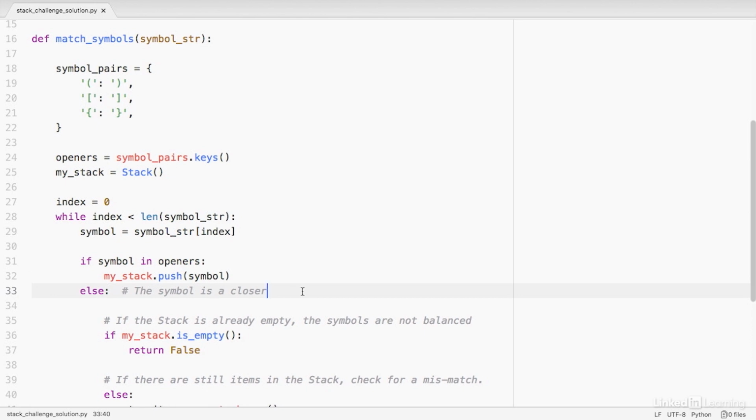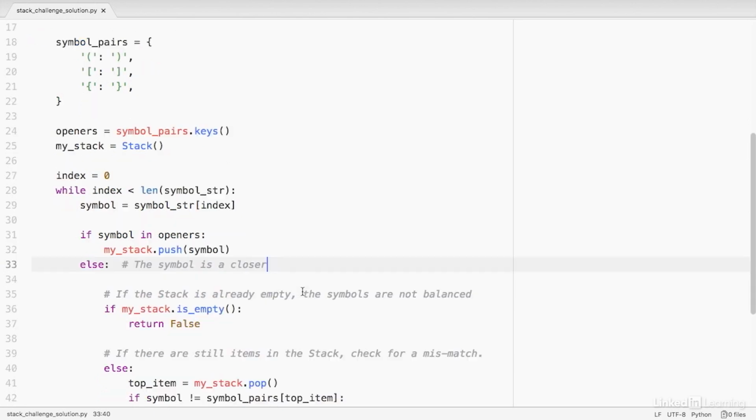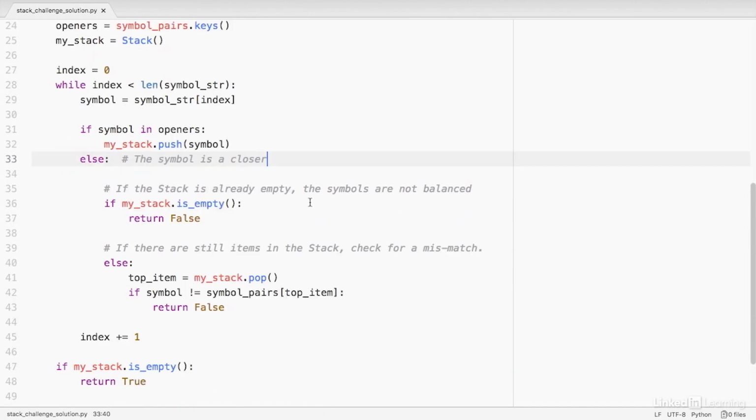If the symbol is a closing symbol, then I have some other logic I need to work through. If the stack is already empty, the symbols aren't balanced. In that case, I can return false and fail fast. But if there are still items in the stack, I need to check the next one to see if it matches my symbol or not. I start to do that on line 41, where I pop the topmost item off of my stack and save it into a variable called topItem.